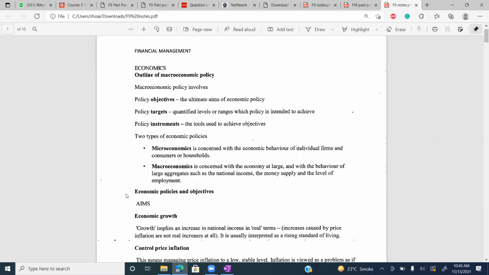But if you are concerned with the economy at large, or with the behavior of large aggregates such as national income, the money supply, and the level of employment in the country, like country level employment, country level money supply, increase or decrease of funds in the economy, or national income, that is macroeconomics. First of all, try to differentiate. Micro means related to an individual person, individual firm, or individual household. Macroeconomics relates to the whole economy, the whole country, all the population.